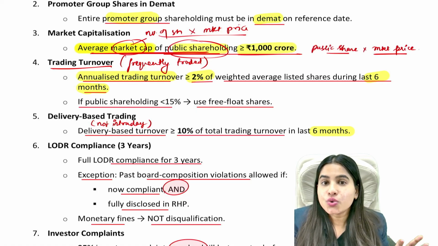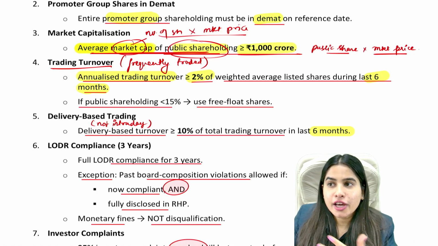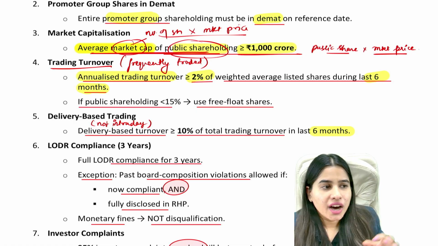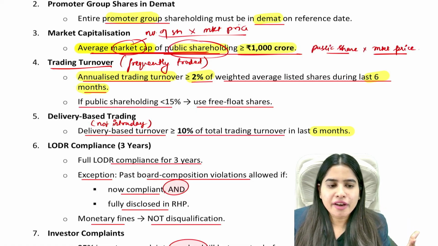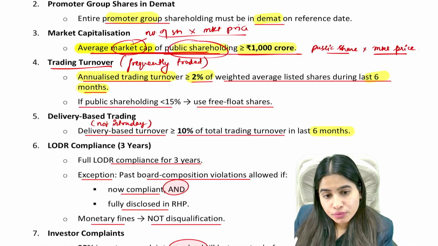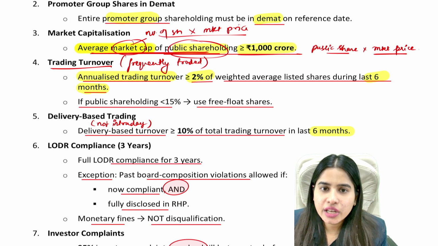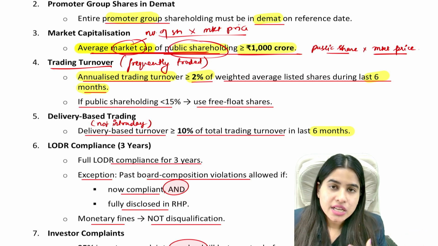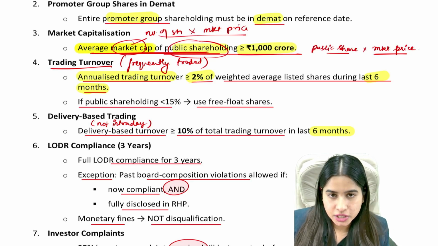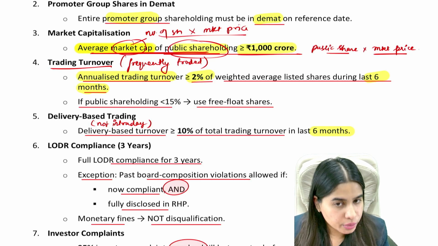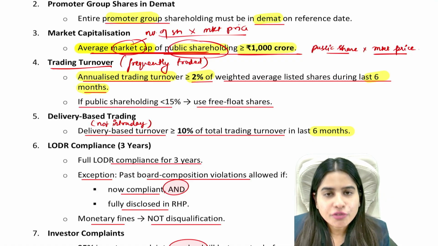For example, there are 2 restaurants. In one restaurant, people are going and eating dosa. Another restaurant is empty, nobody is going and eating dosa. Automatically you will have an impression that the restaurant which is filled with people is good and the other restaurant which is empty is not good. Same way, the companies whose shares are frequently traded are considered to be a good company. So we are saying that your shares should be frequently traded, at least 2% of weighted average shares.